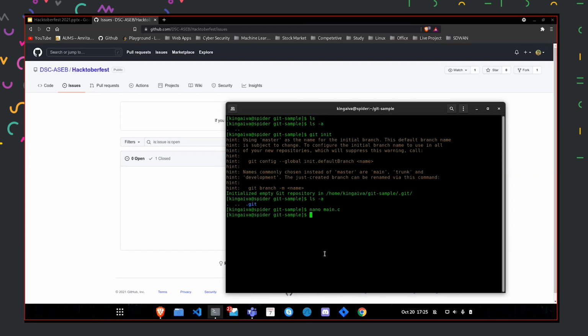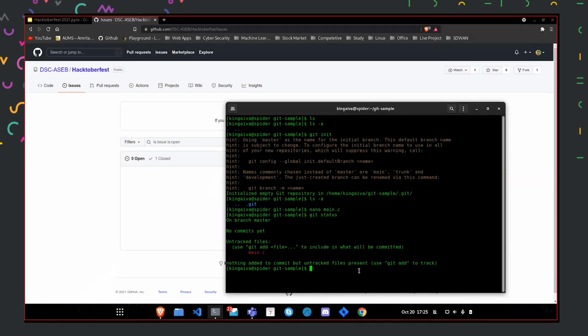So now the next command that we'll be looking into is git status. Once we have initialized the repository, we need to check if the changes are made or not. What is the status of the repository? You see, there are no commits. We haven't had any commits, and there are untracked files. This file is not being tracked, so we need to run a command so that this file starts getting tracked, so that the changes which are made are being stored. Okay, so now it shows the untracked status of main.c.